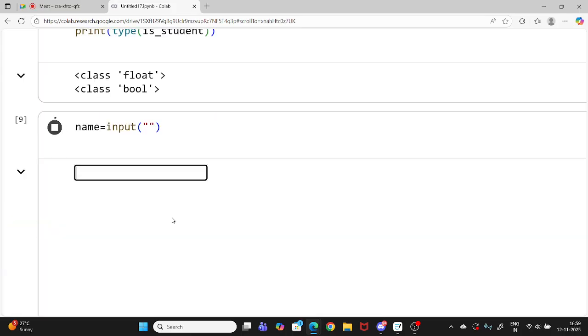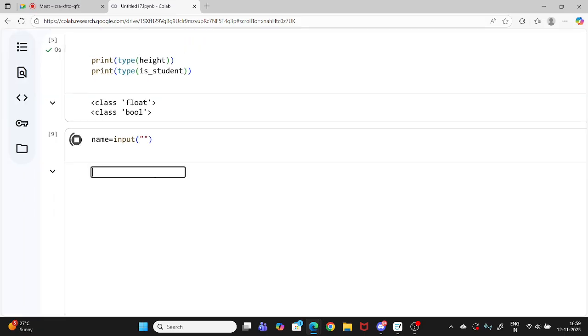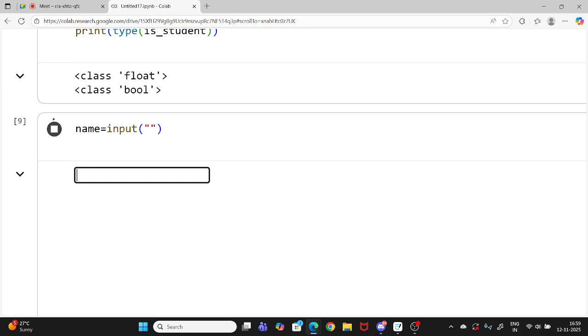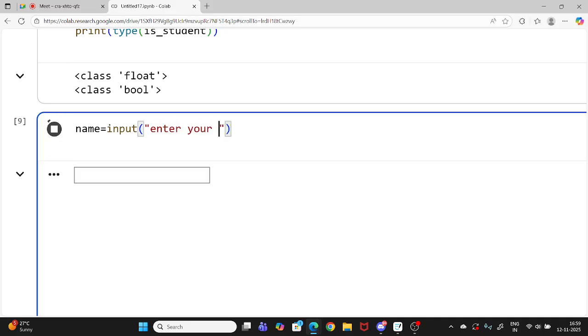Now let's do it again. Look, I'm still getting the box, but imagine you cannot see the code. You can see only this box, but now you won't know what to put in it. So it's better to always write "enter your name".